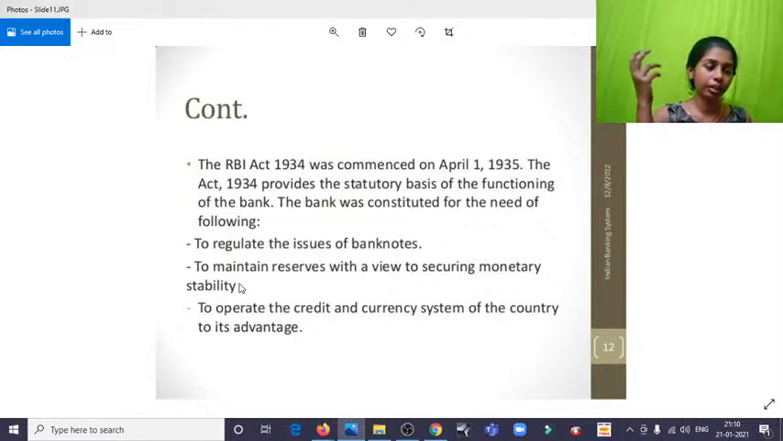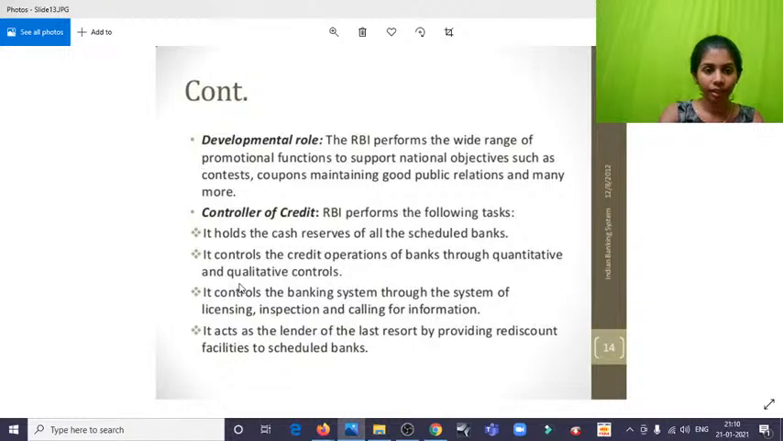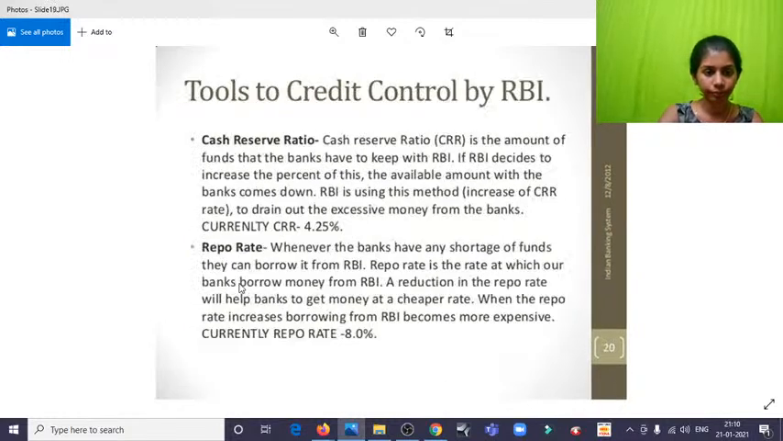For example, if we need money for building a house, or we need a loan for education or any other purpose, we know who to approach: the bank. And when the banks have a problem, when these banks go into financial crisis, who do they go to? The Reserve Bank, that is the RBI. And to maintain reserves with a view to securing monetary stability, we're going to discuss that. These are the tools used by the RBI so that they can regulate the functions of these banks.